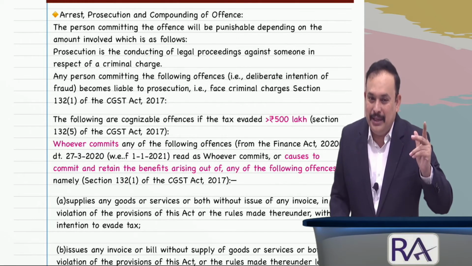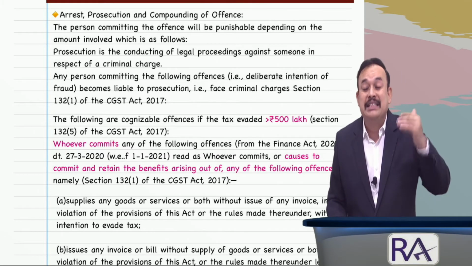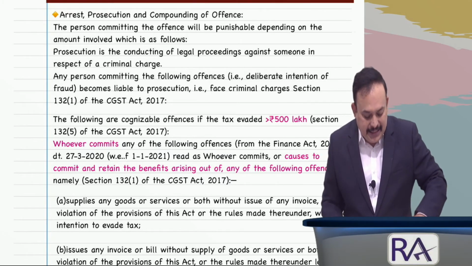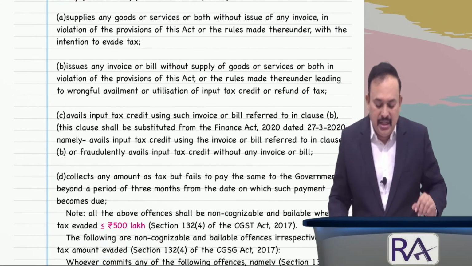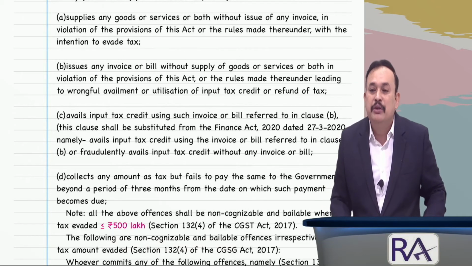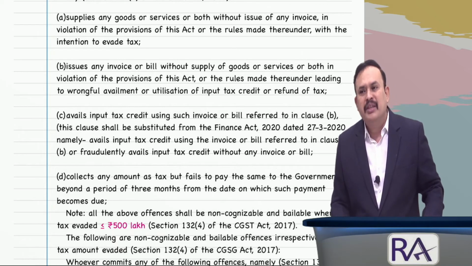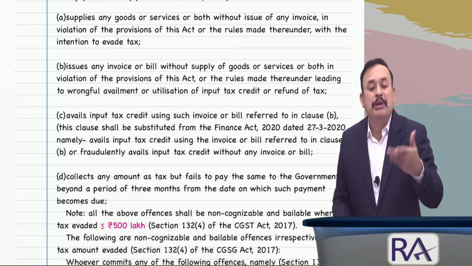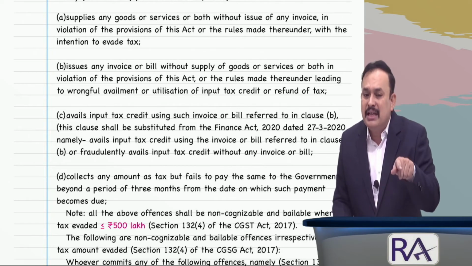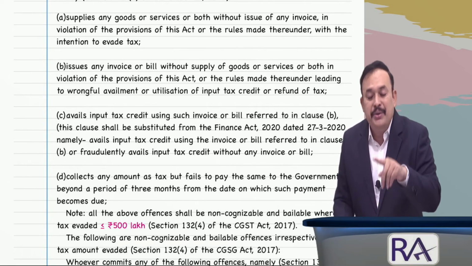We referred to this point: where the value of tax evasion is more than 500 lakhs, in that case, what are the offences? Class A, supply of goods or supply of services without issuance of invoice. Class B, issue of invoices without supply of goods or services. Class C, availing input tax credit fraudulently.